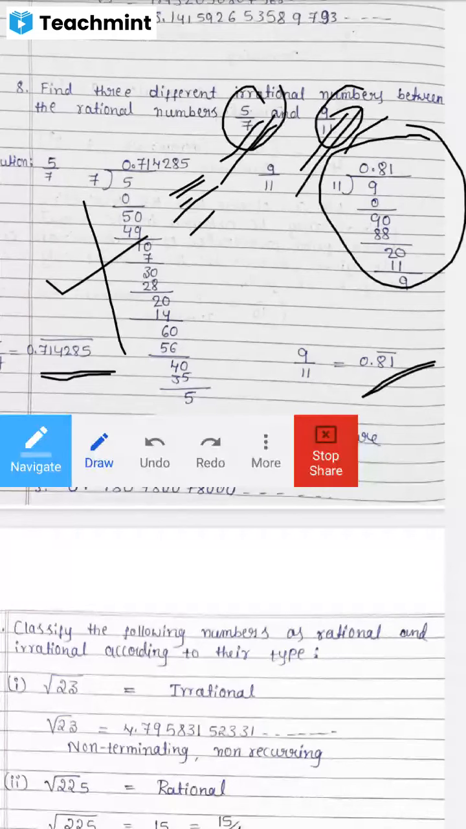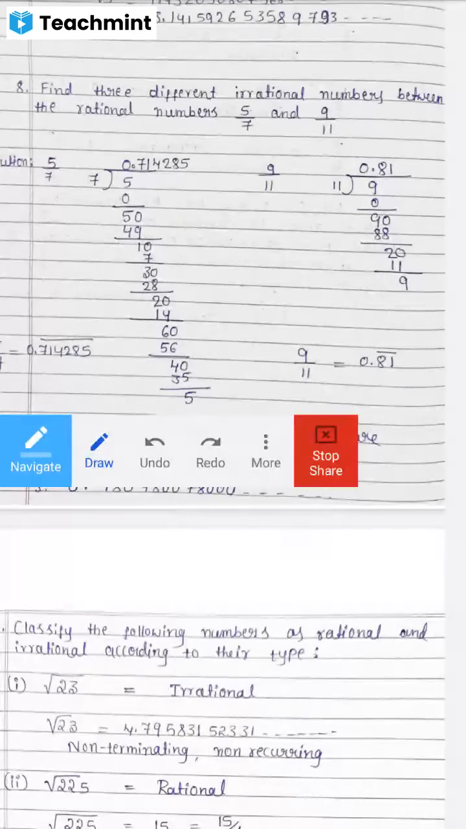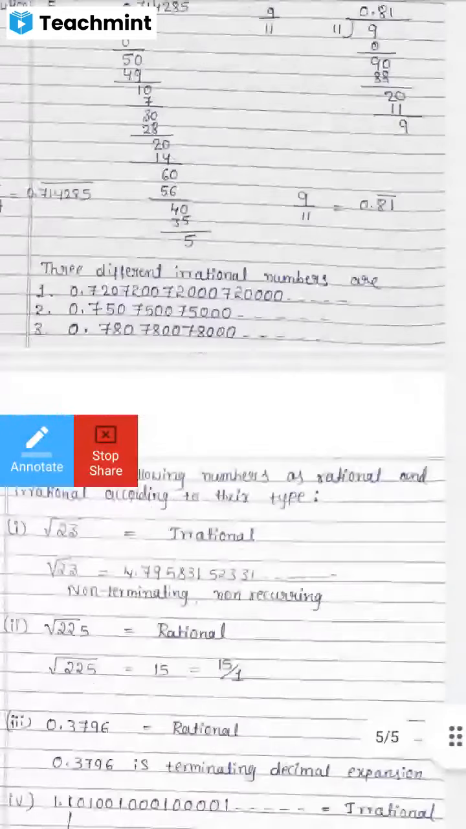So now we got the starting range and ending range. The decimal expansion of 5 by 7 starts at 0.71, and 9 by 11 is 0.81. Between these, we have to write non-terminating, non-recurring numbers. You can write them by your own type. So here we took the examples like this.